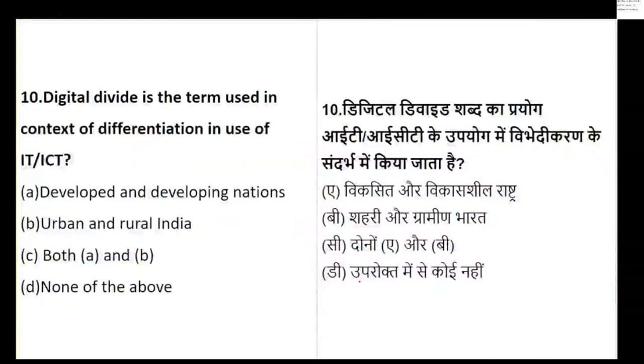Let's see how many of you are able to answer this question within the time limit. Let's see what the right answer is. So digital divide is not only between developed and developing nations, but also between rural and urban India. So it is both option A as well as option B, and the right option is C because it includes both A and B. Very good. Some students are following the time limit. Great. Make sure you maintain this consistency on a daily basis till your examination.